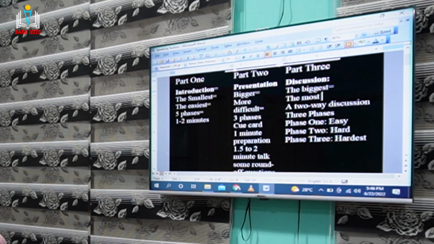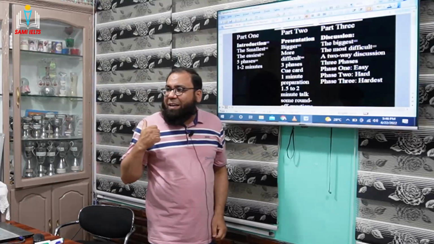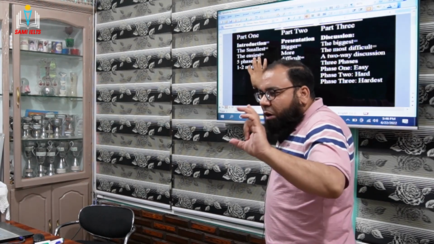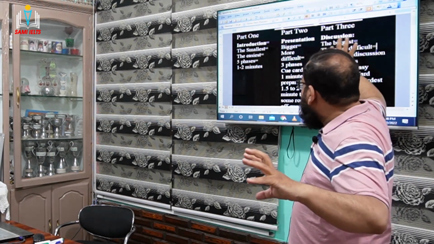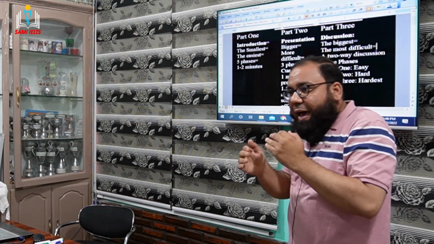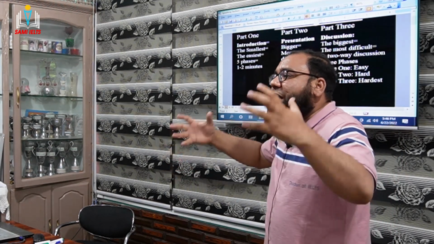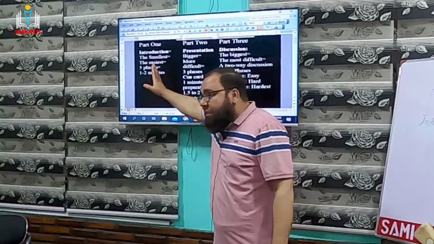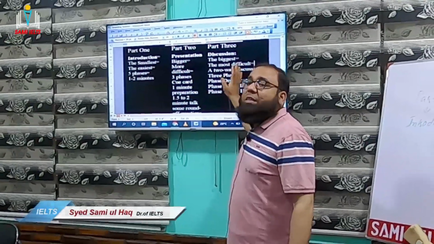Okay, how about this part? Yes, the biggest part. And here I would say: the most difficult one. Yes, the most difficult one, guys. This is now very much clear. Okay, guys, is it clear now? This part small, this part bigger, this part the biggest. As the examiner moves on, things are getting more and more difficult. So your exam starts with an easy part and ends with the most challenging part.